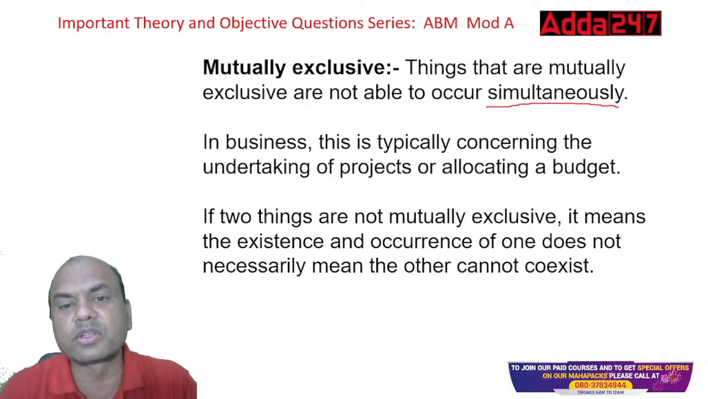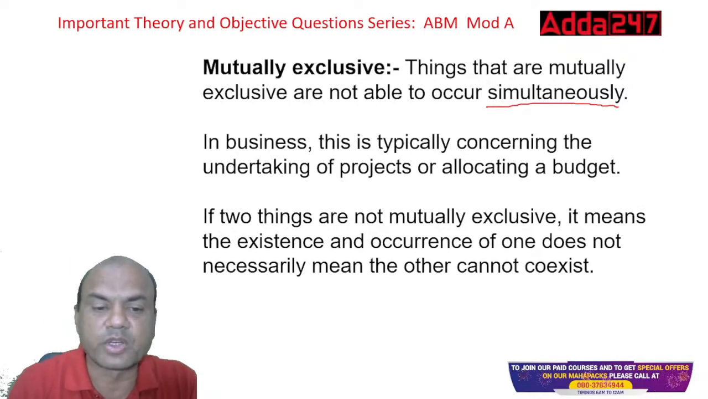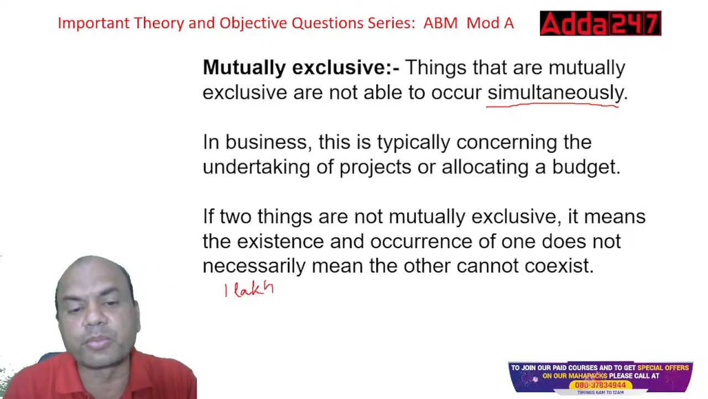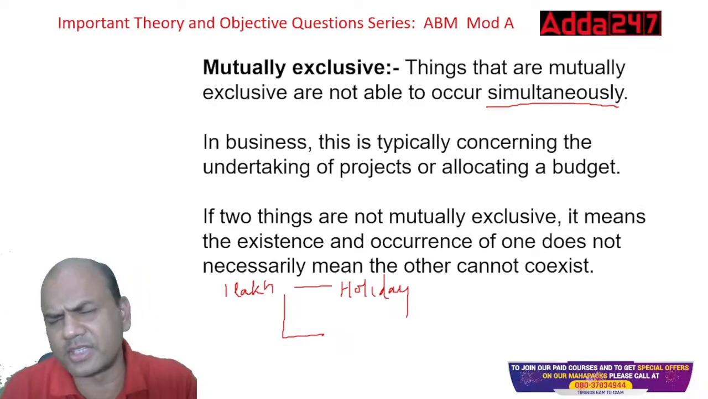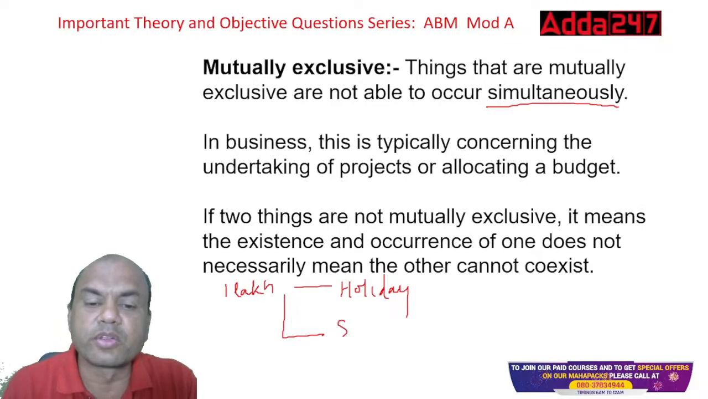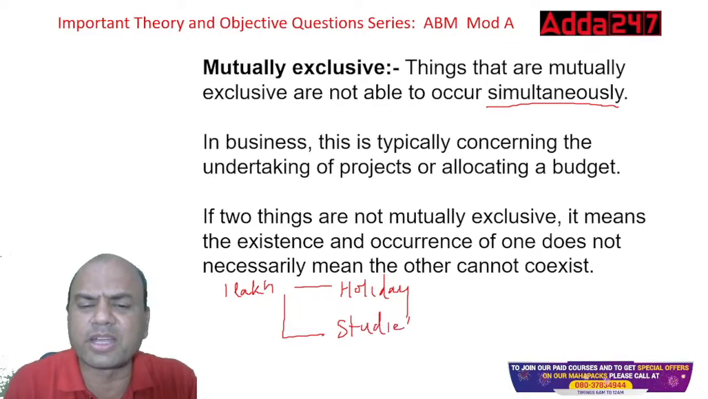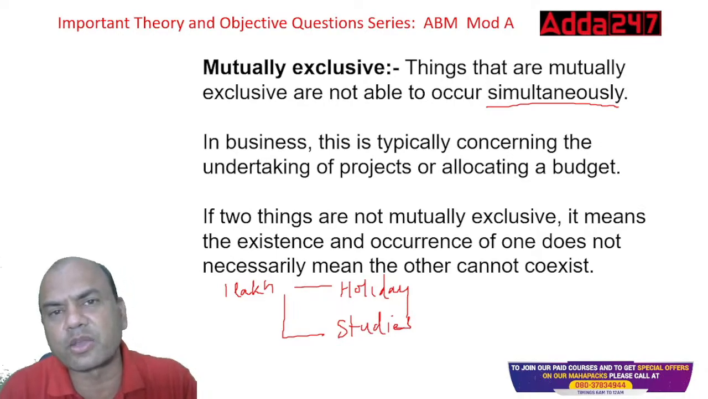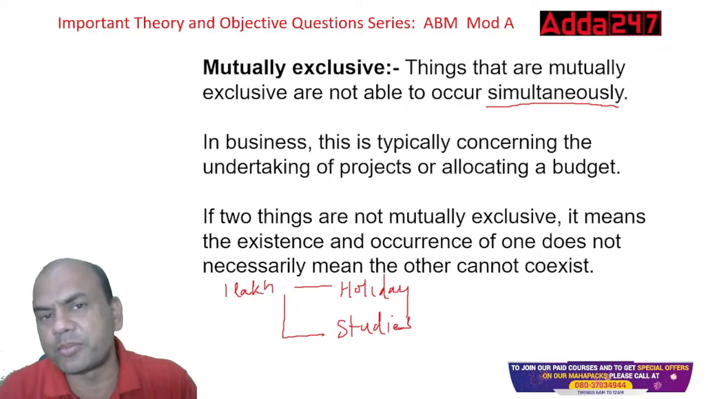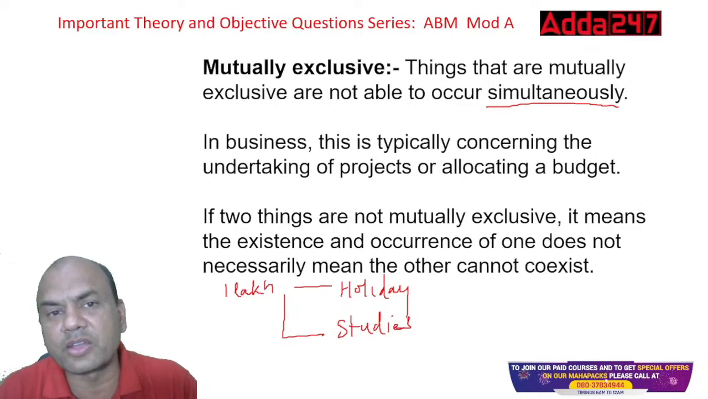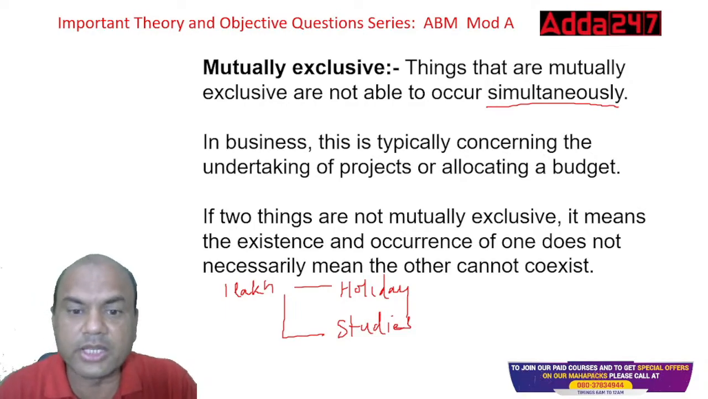Suppose I ask you a question. If you have 1 lakh rupees, you can give it to either of two projects. One is a holiday, where you want to go on a holiday, or the second is your studies, where you require that 1 lakh rupees for fees. Where will you go? Both things can't happen, right? Either you can have the cake in your hand or you can eat it.